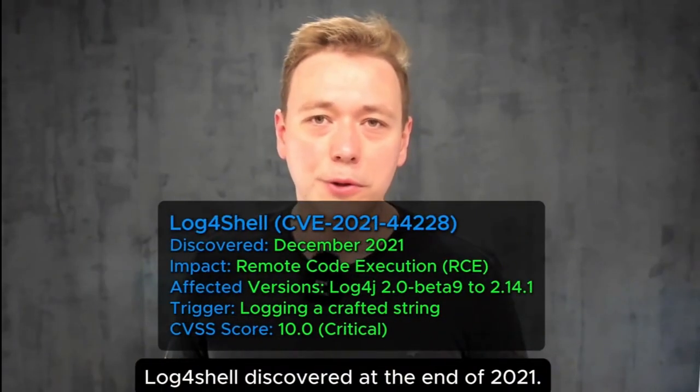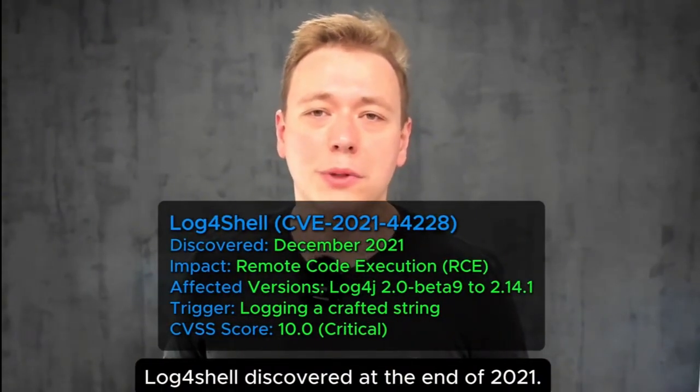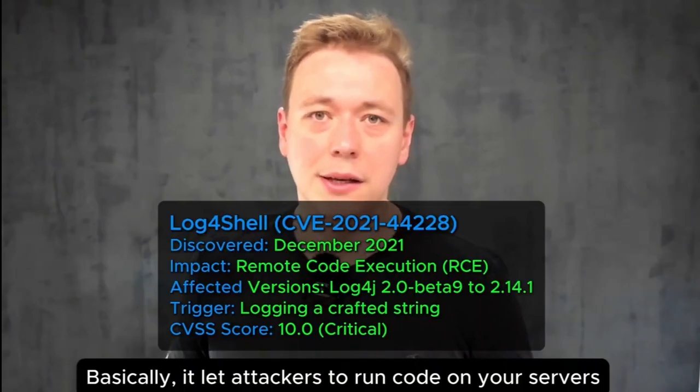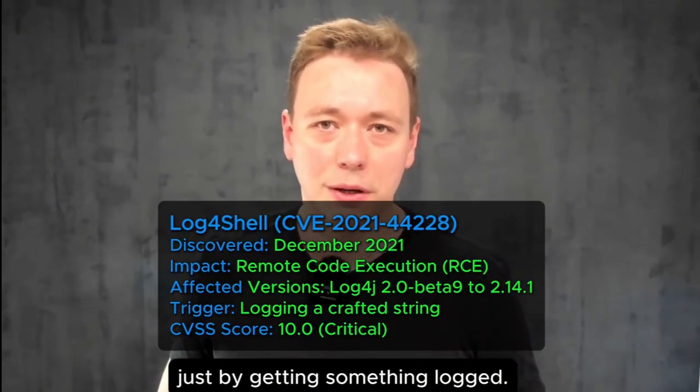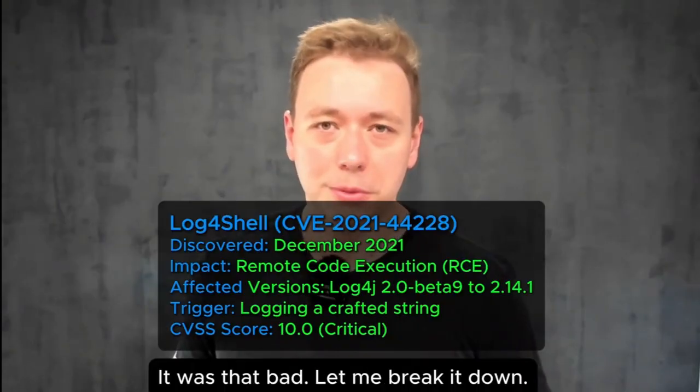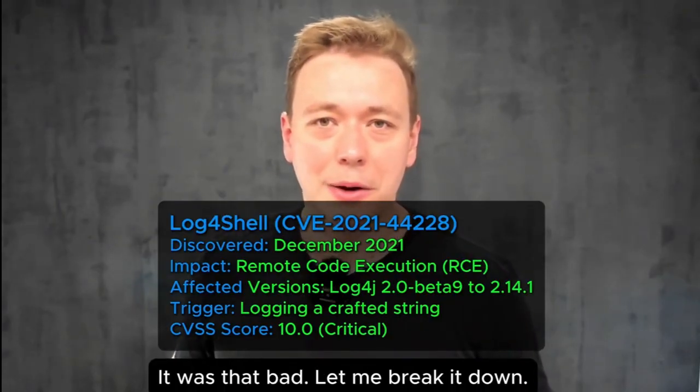Ever. Log4Shell, discovered at the end of 2021. Basically, it let attackers run code on your servers just by getting something logged. Yeah, logged. It was that bad. Let me break it down.